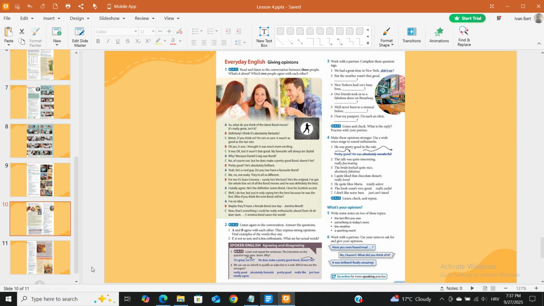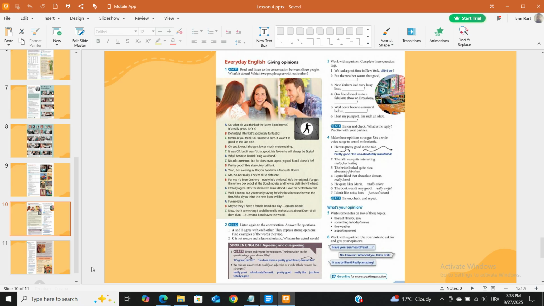What's your opinion? 5. Write some notes on two of these topics: the last film you saw, something in today's news, the weather, a sporting event. 6. Work with a partner. Use your notes to ask for and give your opinions. Have you seen, heard, read...? No, I haven't. What did you think of it? It was brilliant. Really amazing. Go online for more speaking practice.